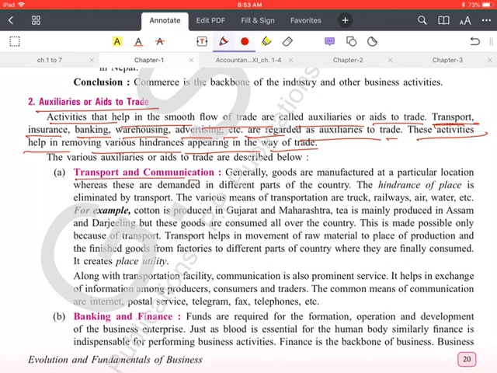Transport and communication. Generally goods are manufactured at a particular location, whereas these are demanded in different parts of the country. The hindrance of place is eliminated by transport. Suppose one product is manufactured in a particular place, it's not that it will be used in that place only. No, it can be delivered at every place, not only in India but also all over the world. So this problem of consuming the goods is removed by transportation.